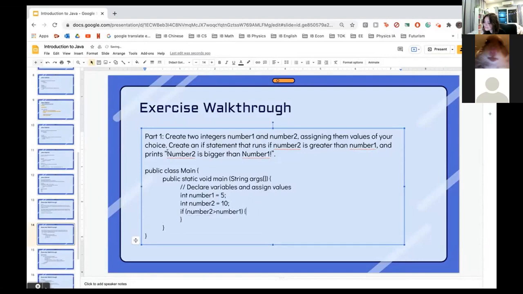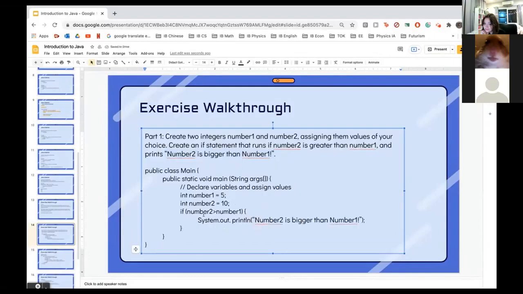And within this, it asks us to print "number 2 is bigger than number 1." So let's just copy and paste the code here. And yeah, we can continue commenting our code by saying end if. It's really good to do this for developing good programming habits.